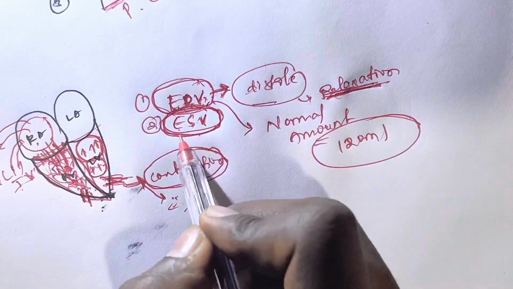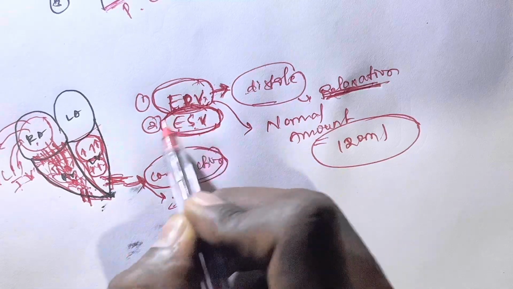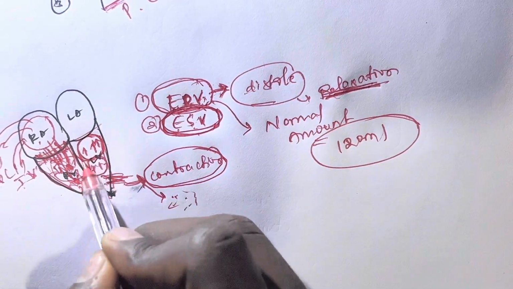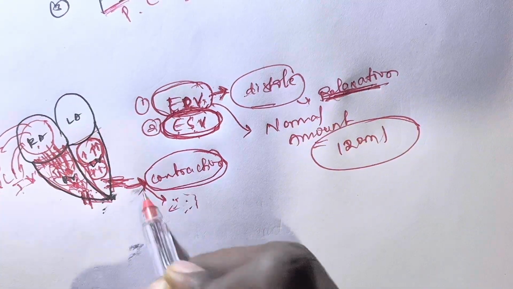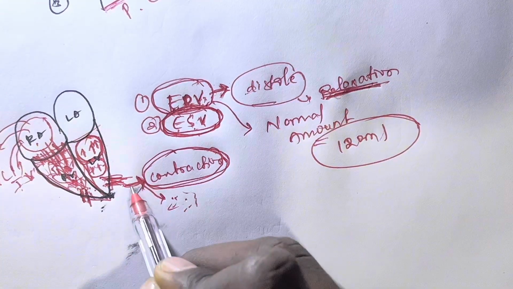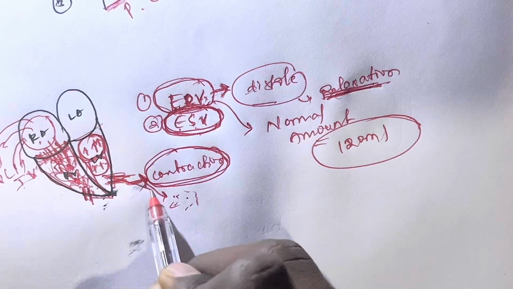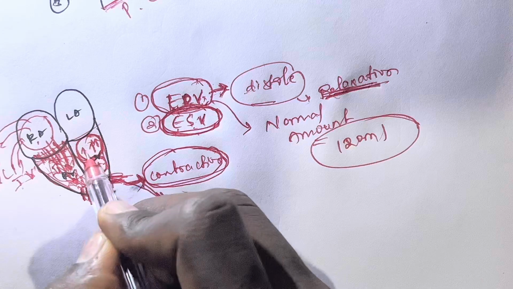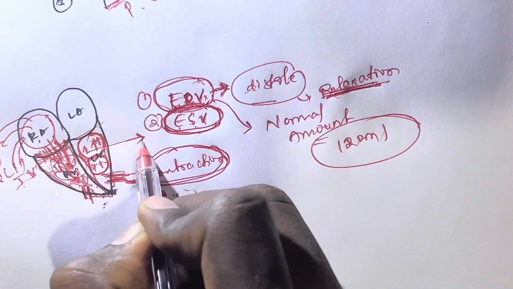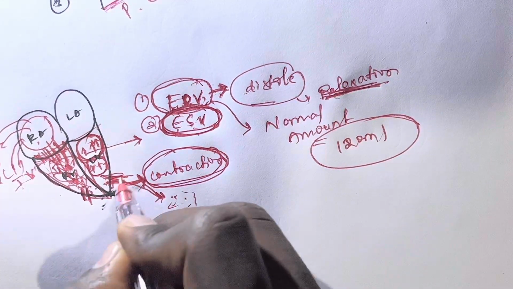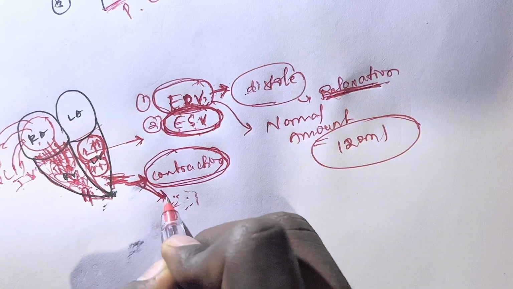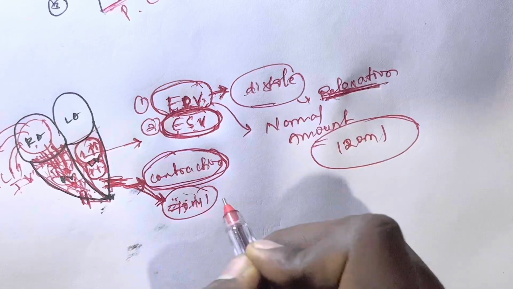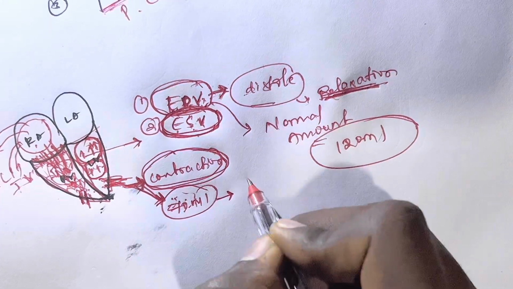Okay, once again I will tell the end systolic volume: the amount of blood which has been retained or is present in the ventricle after the contraction of the ventricle. So after contraction of the ventricles, the amount has been ejected out, so the remaining amount of blood which is present in the ventricle, this volume of blood is known as end systolic volume. The ejected blood, whatever amount comes out through the aorta, is 70 ml. I told you before, stroke volume.